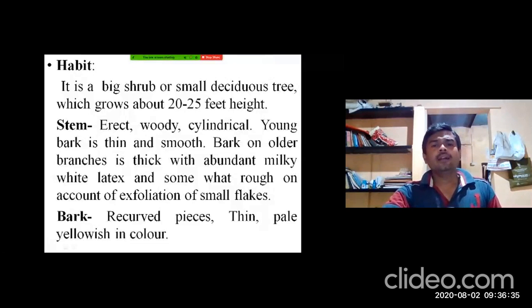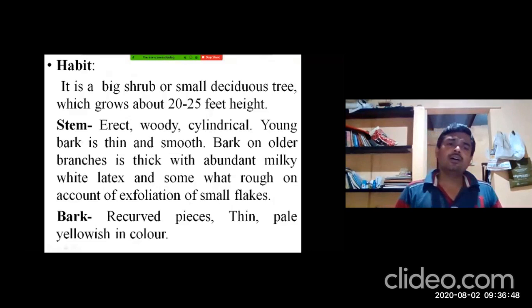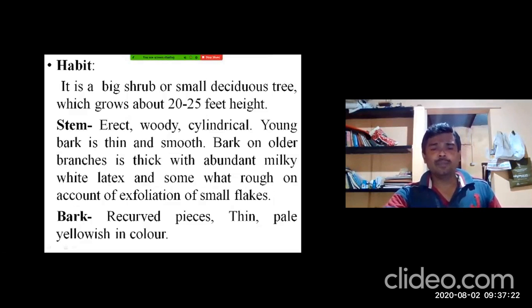About the Swarupa: it is a big shrub or a small deciduous tree, a deciduous Vriksha. Sometimes the main trunk is absent and many branches arise from ground level, so it is called a big shrub. If a single trunk is present and the height is limited, you can say it is a small deciduous tree, which grows about 20 to 25 feet in height. The stem is erect.